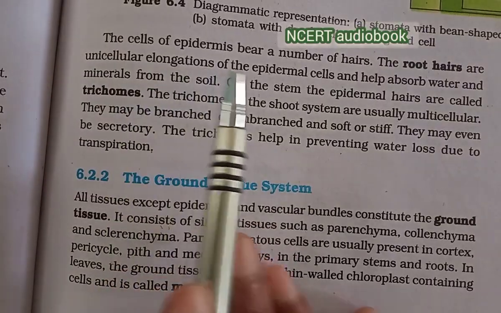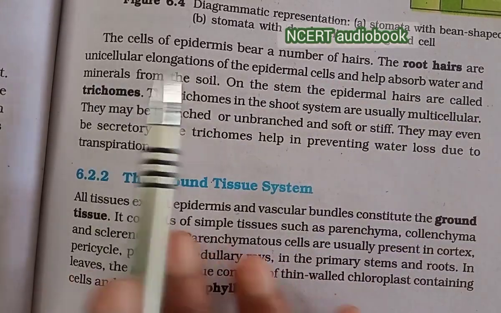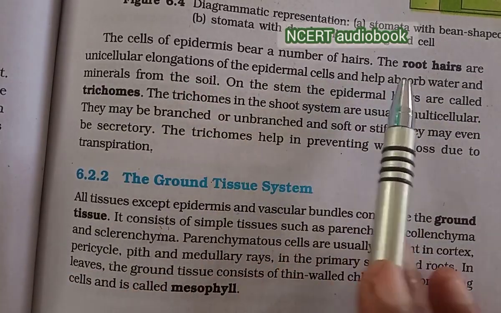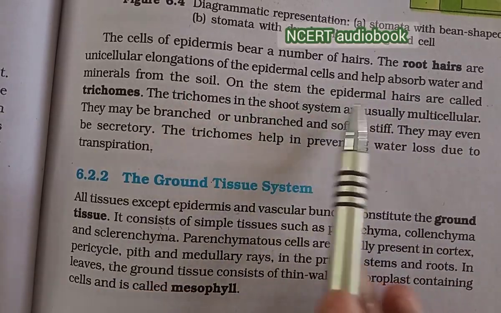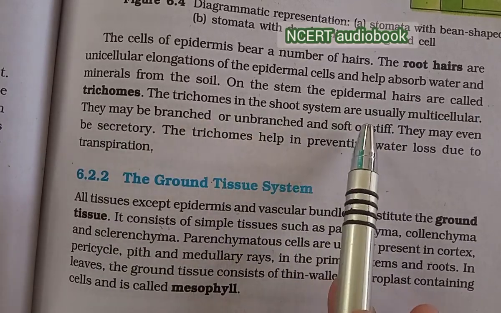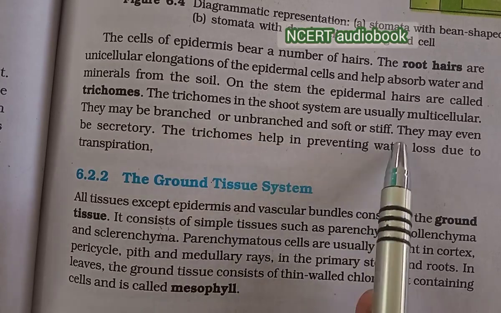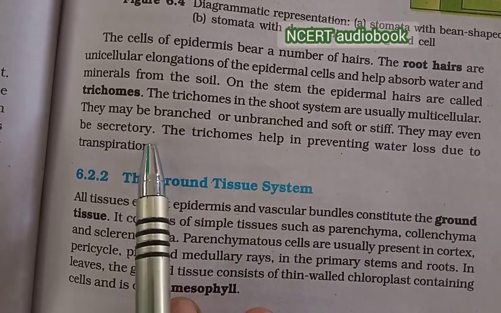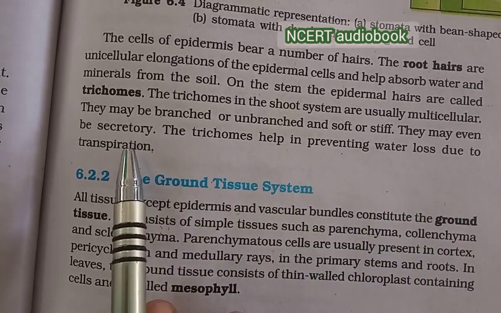The cells of the epidermis bear a number of hairs. The root hairs are unicellular elongations of the epidermal cells and help to absorb water and minerals from the soil. On the stem, the epidermal hairs are called trichomes. The trichomes in the shoot system are usually multicellular. They may be branched or unbranched, and soft or stiff. They may even be secretory. The trichomes help in preventing water loss due to transpiration.